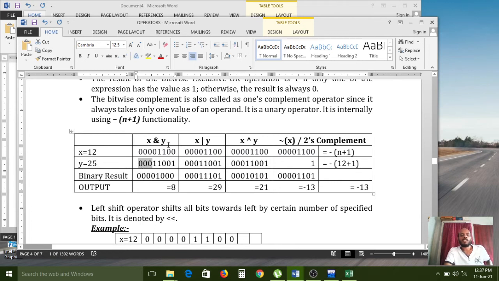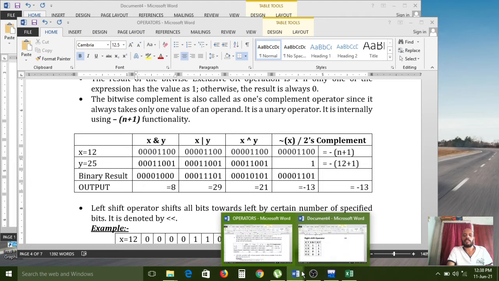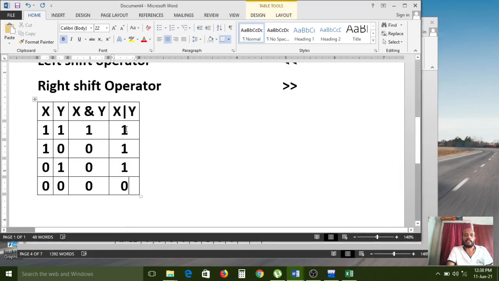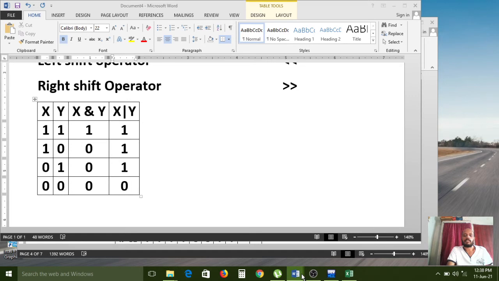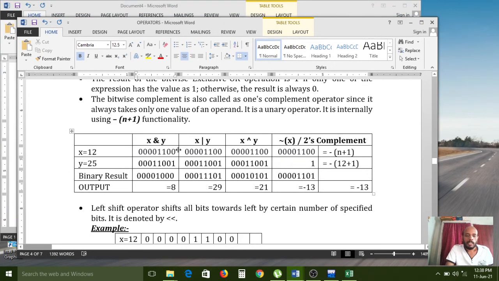Okay. So after that, what you have to do here? What is this? X and Y. AND operator. So you have to choose the first truth table right now. If both values are true, then it becomes true. Otherwise, all the remaining are false. Carefully observe here. How will it calculate? Here 0 is there in the last one, and the second value is 1. So 0 and 1. If both values are true, then it becomes true.